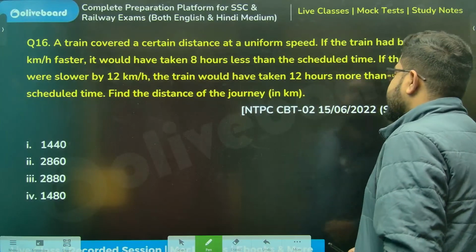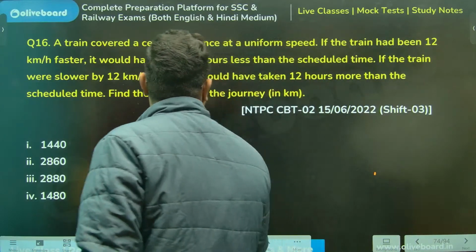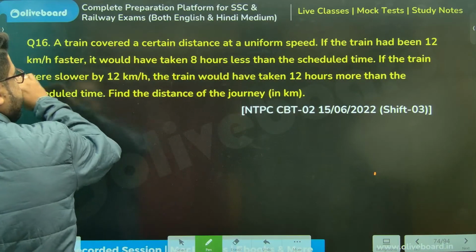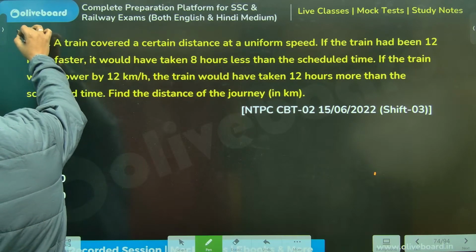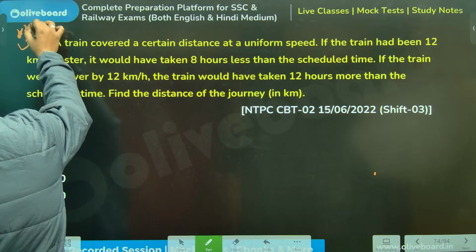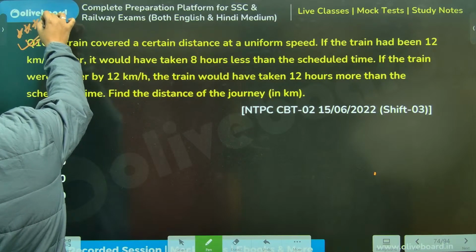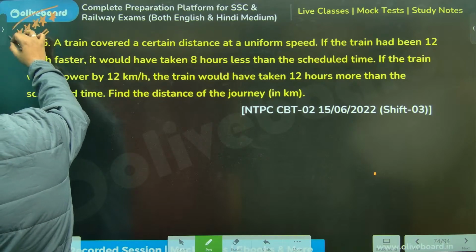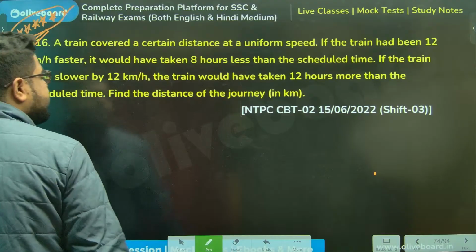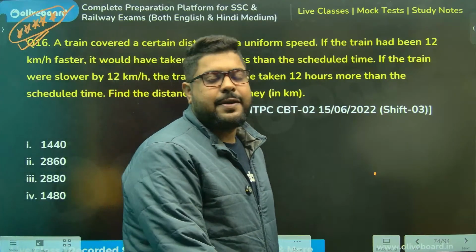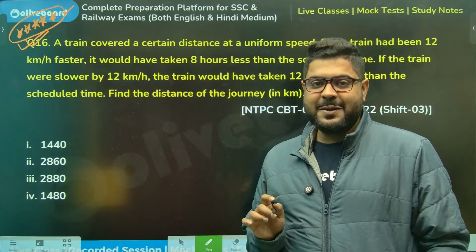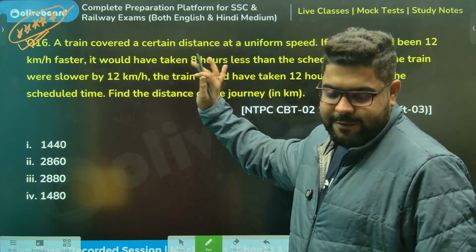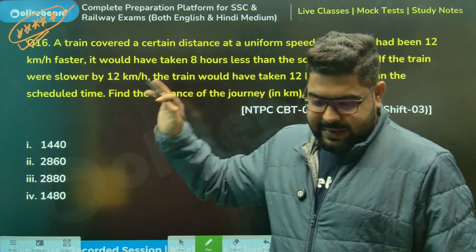Sir, NTPC CBT2. Put 5 stars into this question. This type has been asked in CAT, this type has been asked in multiple exams, not yet in CGL, remember, because this is a tough question. Okay.